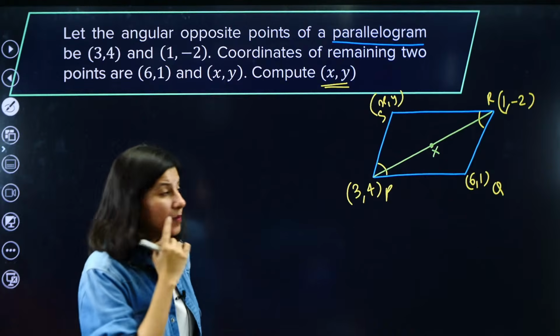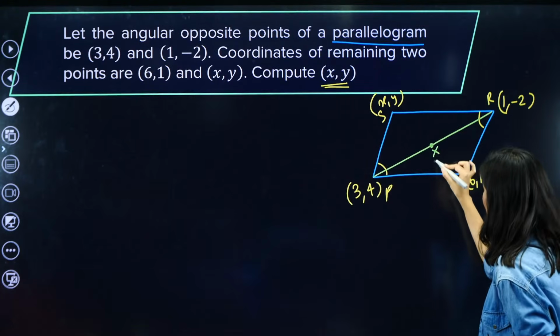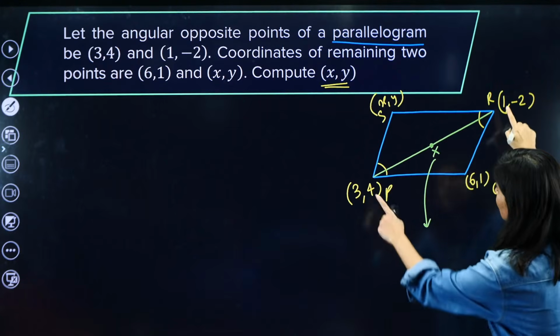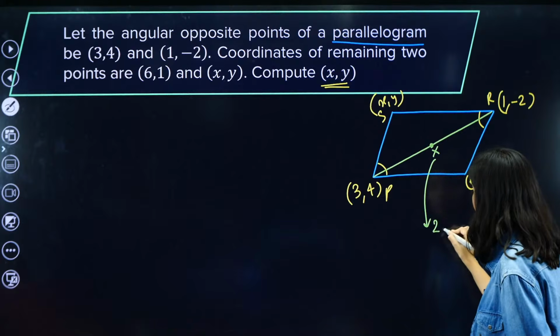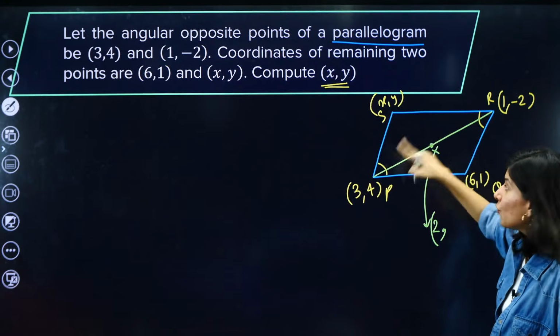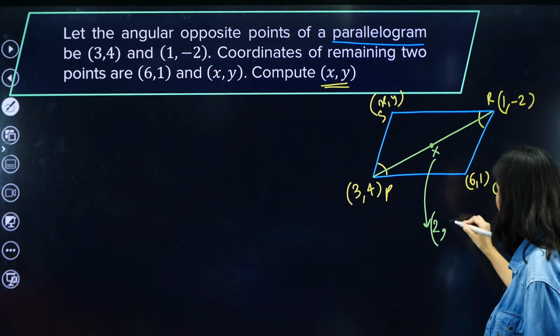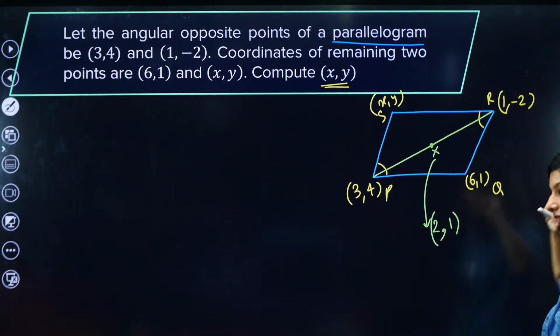X is midpoint. Midpoint of diagonal is x. Can I calculate this midpoint, by the way? So to calculate the midpoint, what we need to do is 3 plus 1, 4 by 2, right? So 2, comma 4 minus 2 by 2. 4 minus 2 is 2. 2 by 2 is 1. Yes, absolutely correct.